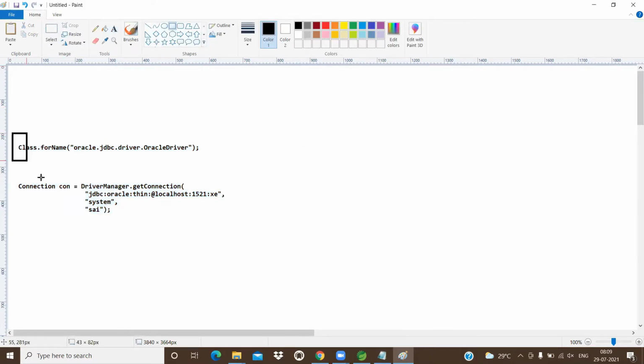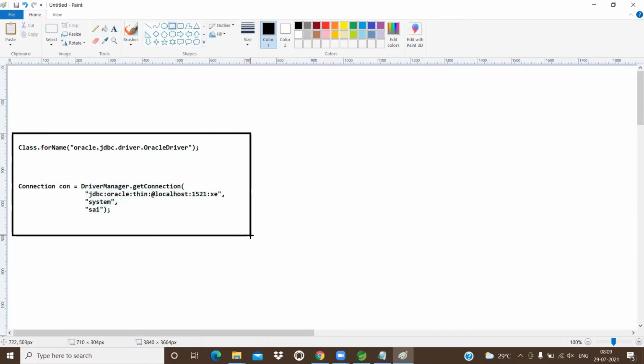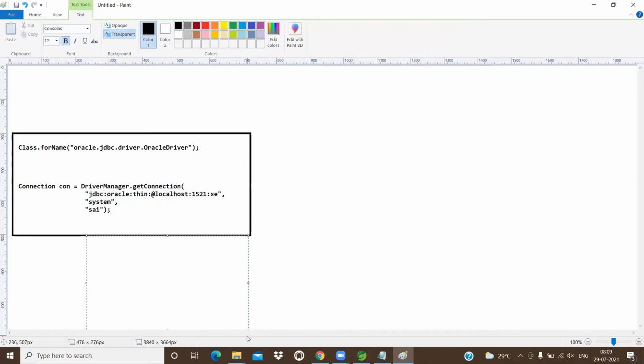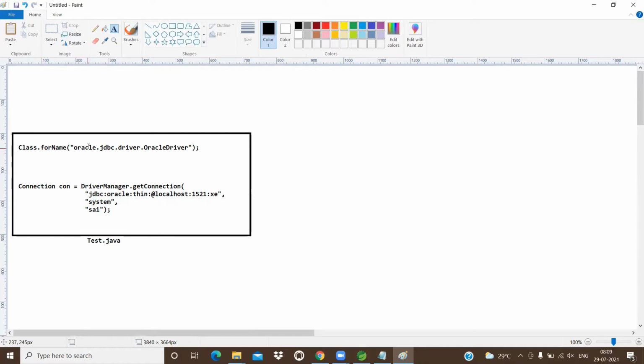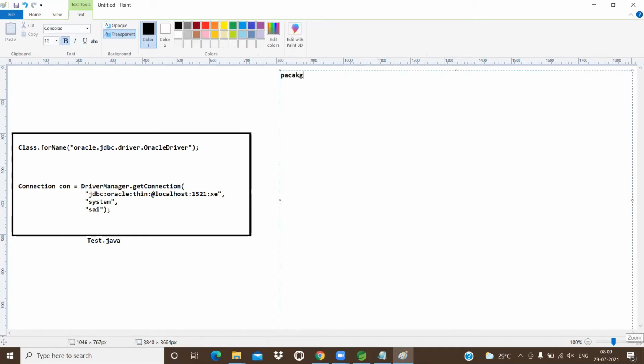This is our Java application, Test.java. Whenever we write like this, what happens? The forName method will load the Oracle driver. So the OracleDriver class looks like this: package oracle.jdbc.driver.